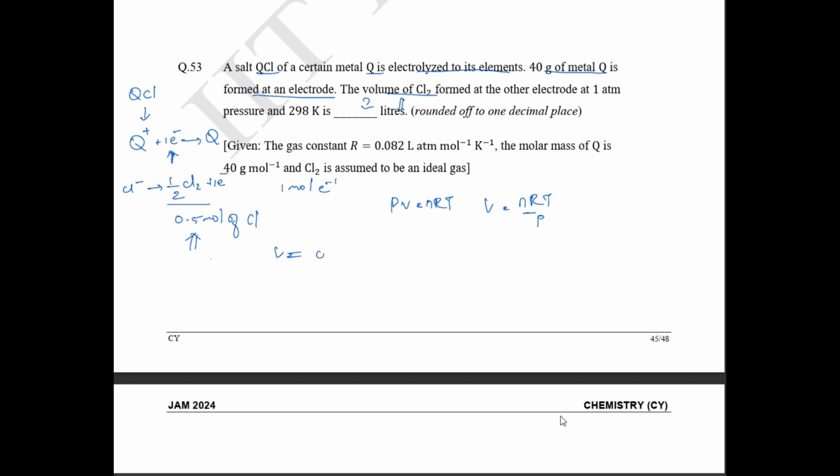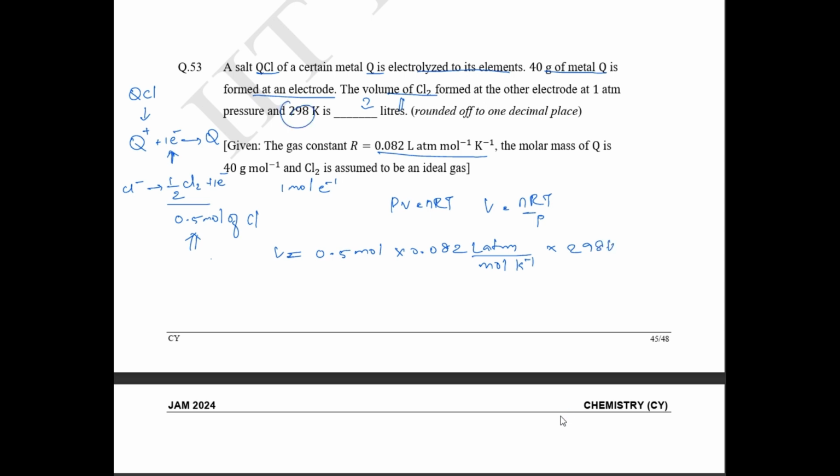So this is going to be equal to 0.5 mole into R value 0.082 liter atm by mole Kelvin inverse into 298 Kelvin.